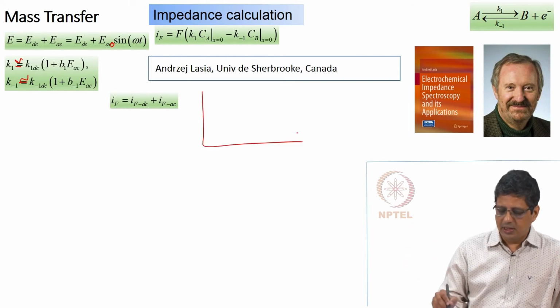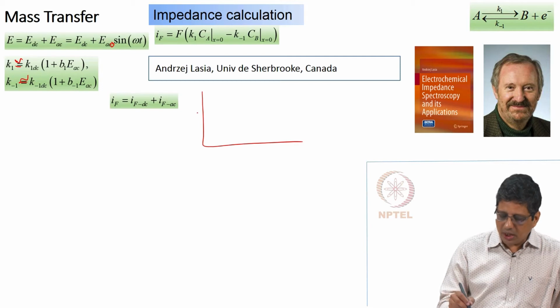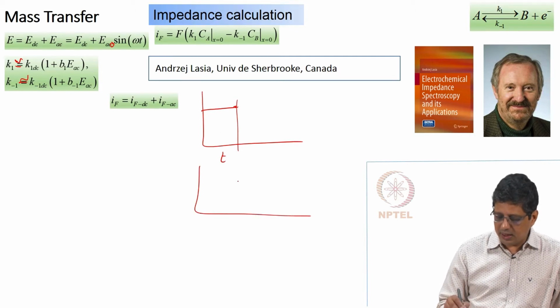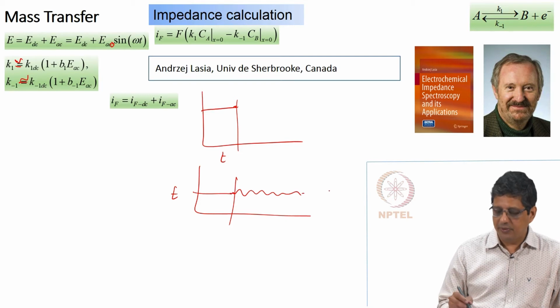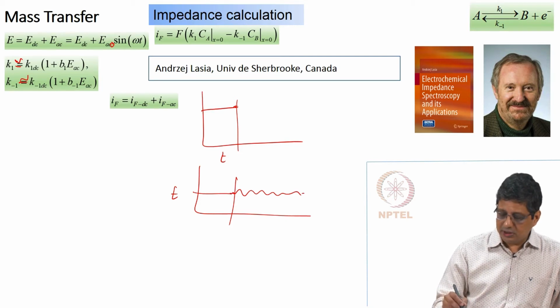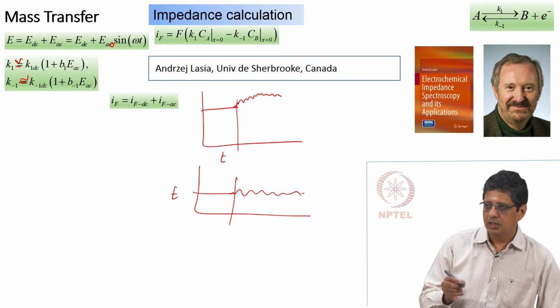That means, if I draw like this, if I apply only DC, the current will be like this. At time t equal to 0, we are going to apply an AC. So the potential will look like this, E, and then it is going to be sinusoidal on top of DC. The current will look like this. Of course, it will take some time to stabilize, and right now do not worry about it, but we do know that it will actually oscillate and stabilize at a slightly different location, but very slightly.